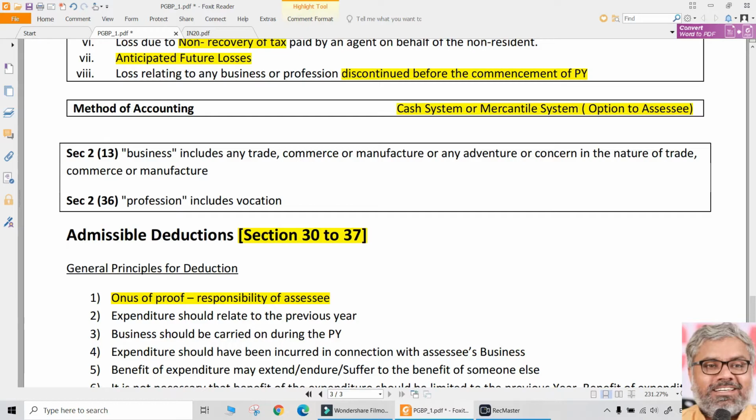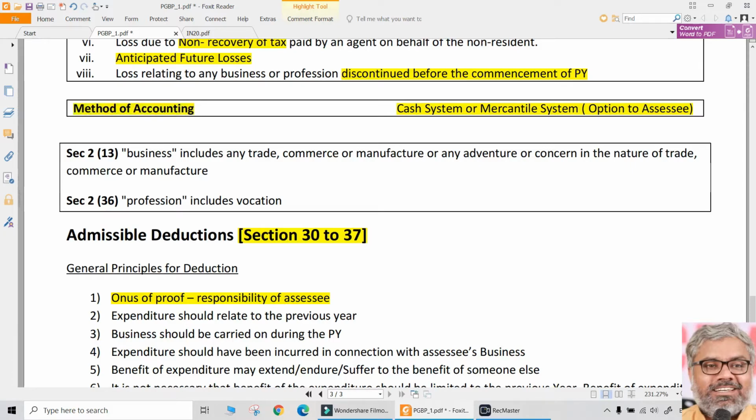Income Tax Act does not worry about other acts and other rules, other accounting standards and all. We don't care. Whatever Income Tax Act says, that only is final for us in this subject. What it says, because it is your choice. You want to follow cash system, you follow. You want to follow mercantile system, you follow that. It is an option given to the SSE. That much freedom Income Tax has given as far as method of accounting is concerned.